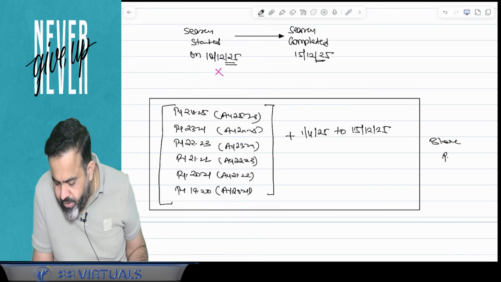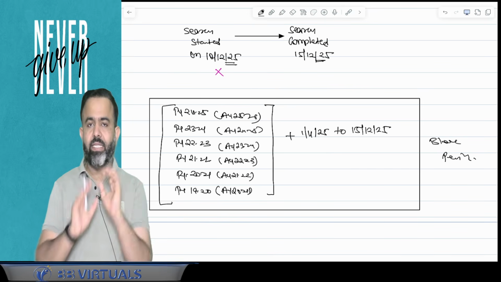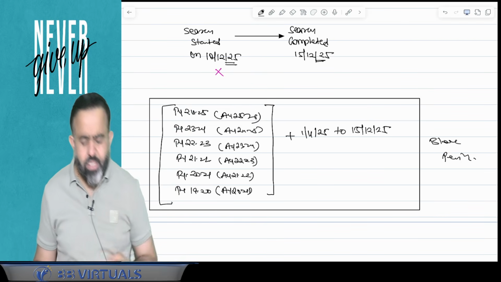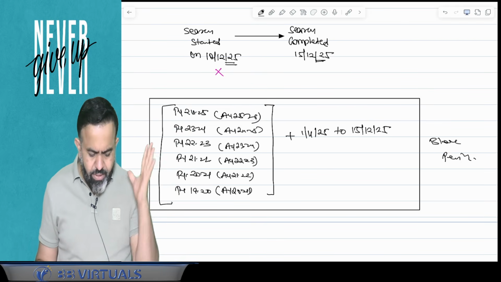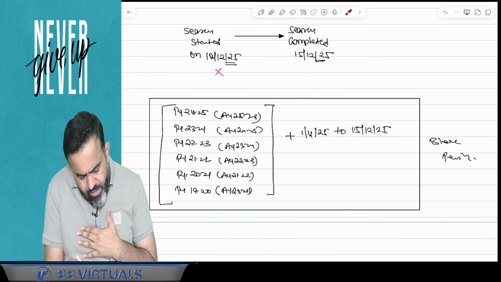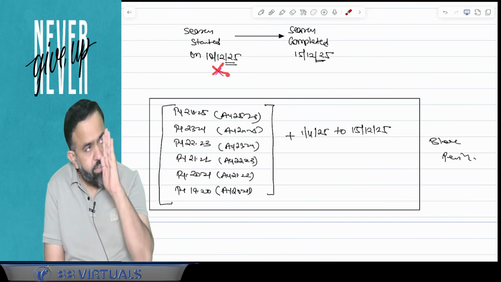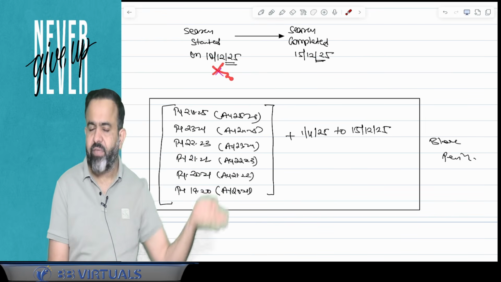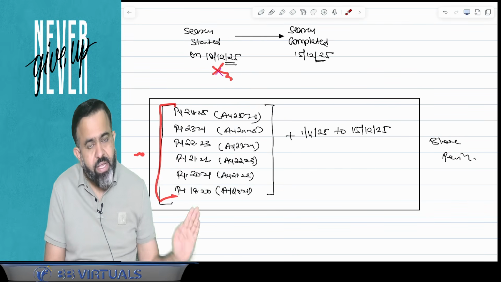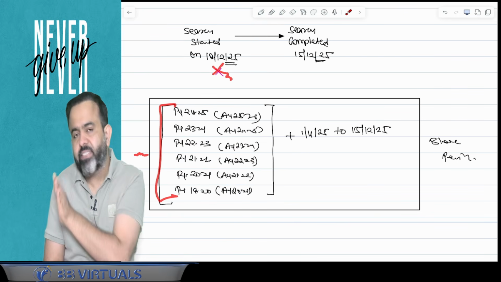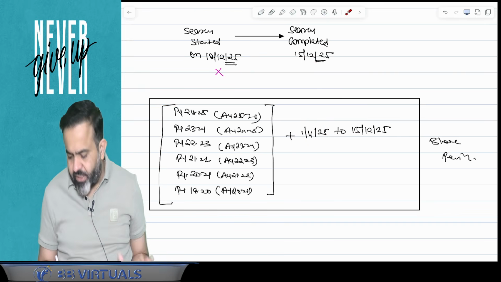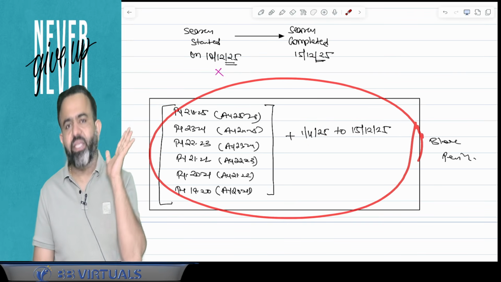So if anyone asks you what is the meaning of the block period, and this is one MCQ they ask in the examination, I think in the last examination they asked this MCQ, what do you mean by the block period? So guys, here block period means search started, just take the last 6 previous years, and guys, the previous year in which search started, 1st April of that previous year till the date of the completion of the search. This period is known as the block period.